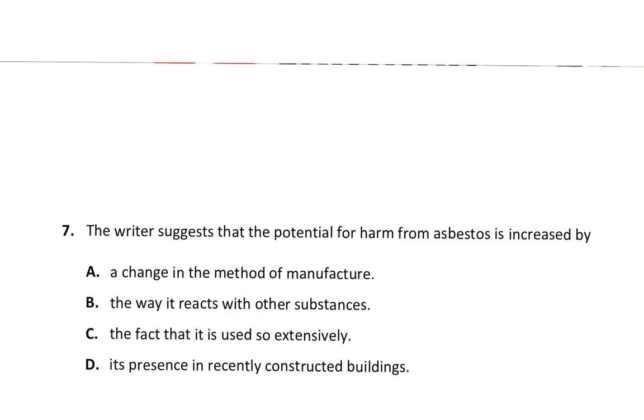Alright, based on what we just read, we are going to look at the options that we have, to see whether we get an answer and move on and save some time. Question number 7, option A, a change in the method of manufacture. Based on what we've read so far, are we emphasizing a change in the method of manufacture? I think that is not given. Then B, the way it reacts with other substances. I think they stated clearly that it does not really react with other substances.